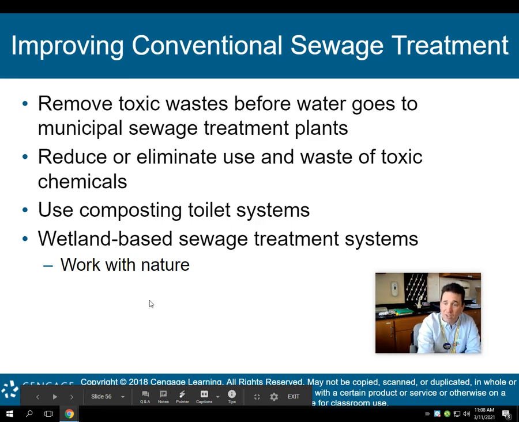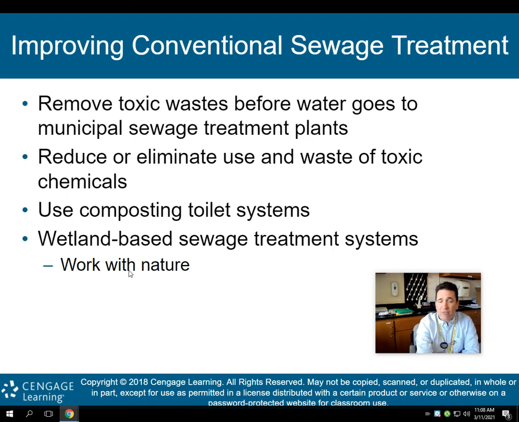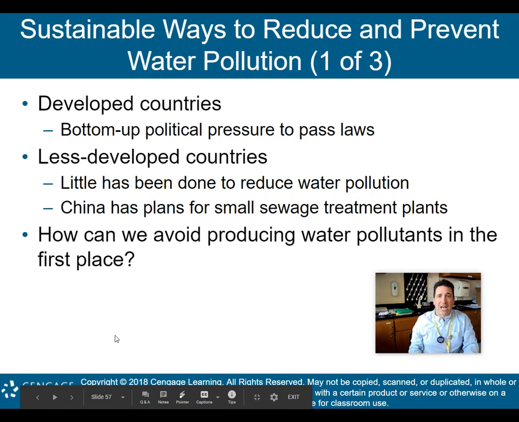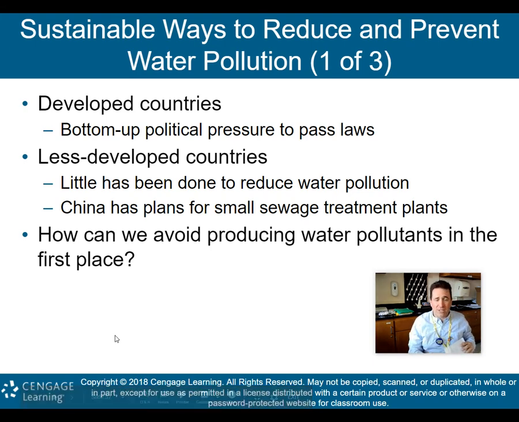So again, this is kind of in the works right now. This is another area of environmental science that is just beginning to form. So maybe this is a little niche that you can get into if you are going to pursue a career in environmental science. All right, last but not least, sustainable ways to reduce and prevent water pollution. So obviously in developed countries, bottom-up political pressure to pass laws, like what happened out on the Cuyahoga River in the 70s in Ohio. People were seeing their river on fire, realizing that wasn't good, and so from the bottom up pressured politicians to pass the Clean Water Act.